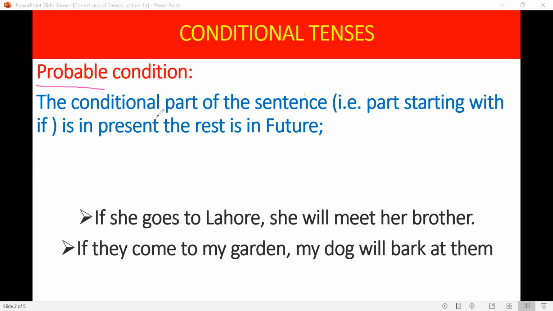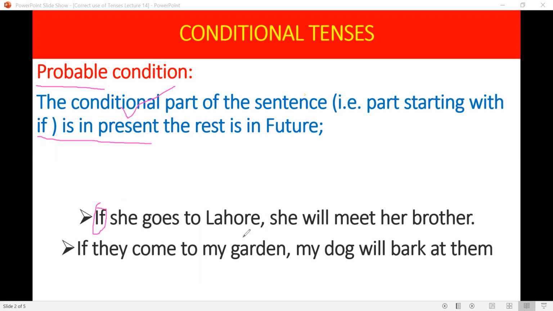In this construction of sentence, the conditional part of the sentence, the part where the condition has been given or where if has been used, tells us about the condition. The part starting with if is in present and the rest is in future. The part setting a condition will be in present and the other part, the consequences of that condition, will be in future.